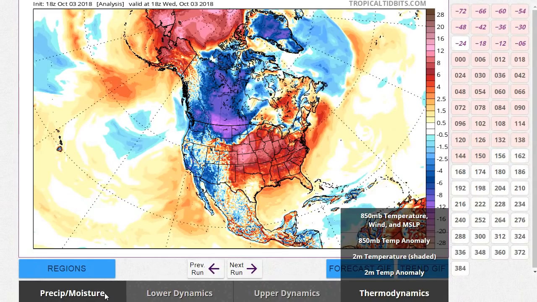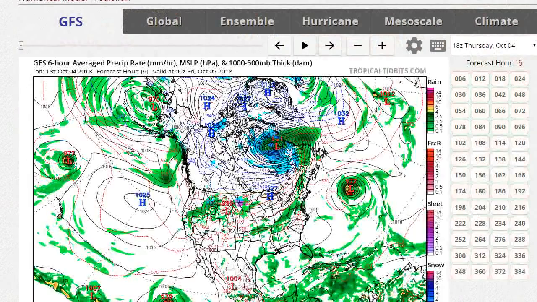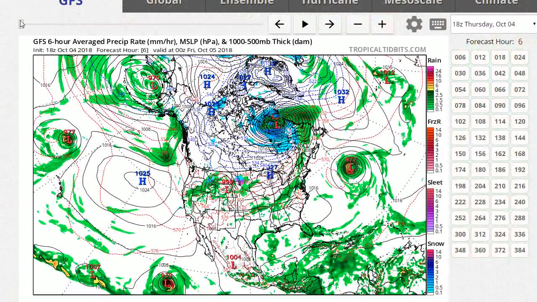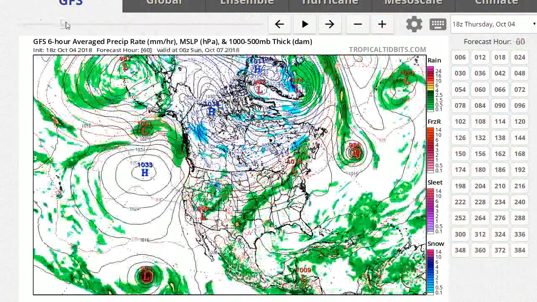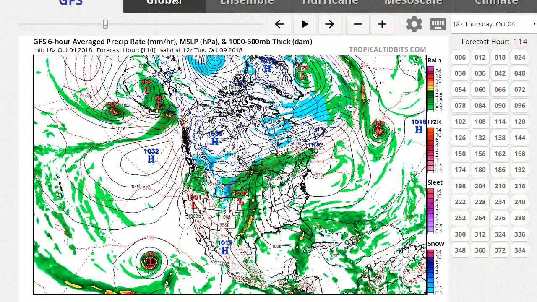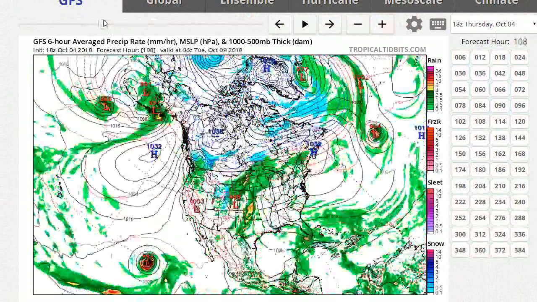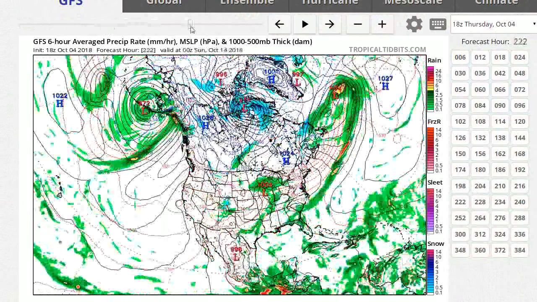All right, so let's take a look at what's going to happen with Leslie here. And the site is acting very slow too on top of it. So here's Leslie. See, the GFS kind of tracks it east. The trend is to track it east, southeast, and then it could be over Iceland. So it's very unusual.